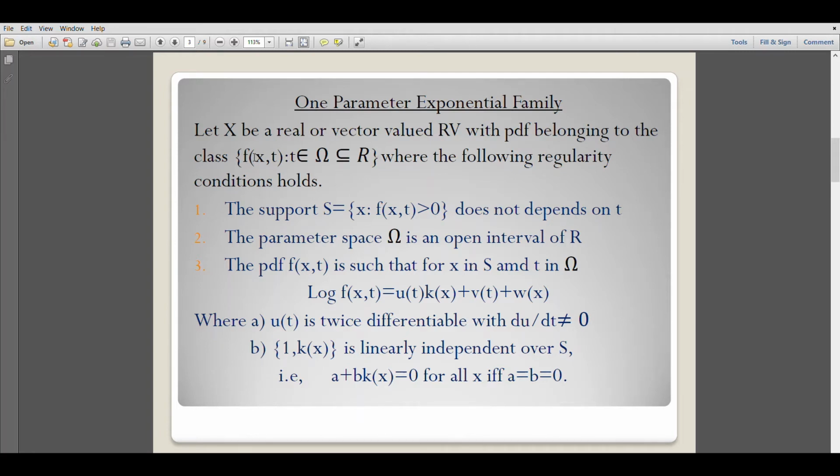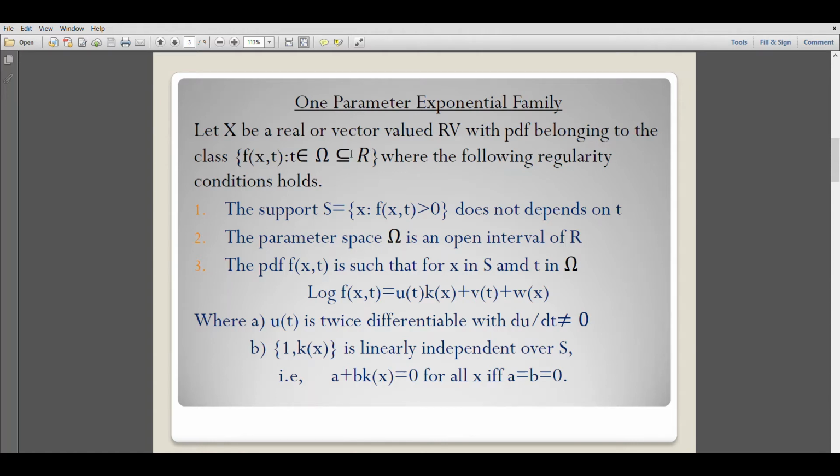So here f of x comma theta denotes the probability density function of the random variable capital X, and t is the parameter, and omega denotes the parameter space, which is the collection of all values that the parameter can assume, which is a subset of real numbers. So this collection of PDFs, set f of x comma t, t belongs to omega subset of R, is said to be a one parameter exponential family member if the following regularity conditions hold.